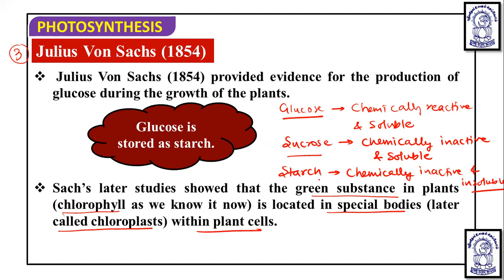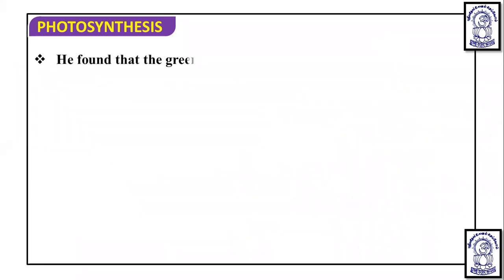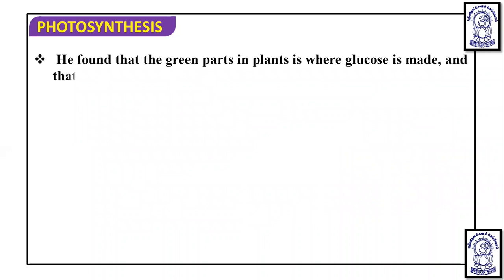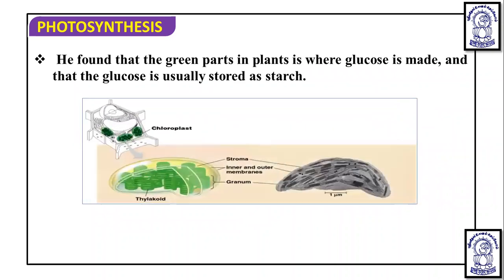So by doing this, they showed that the green substance in the green plant is responsible for photosynthesis. So Julius von Sachs carried out experiments and proved that the green substance chlorophyll is responsible for photosynthesis. So he found that the green parts in the plants are where glucose is made, and that the glucose is usually stored as starch. Okay.